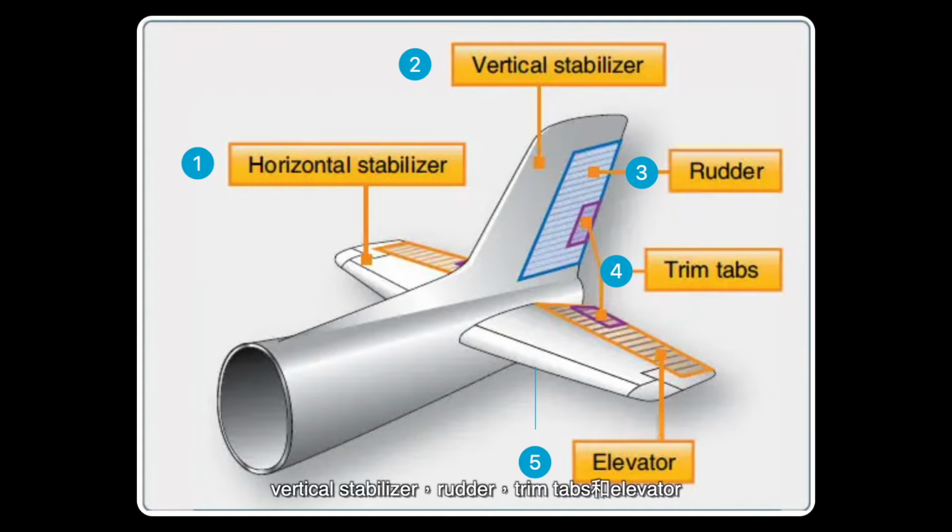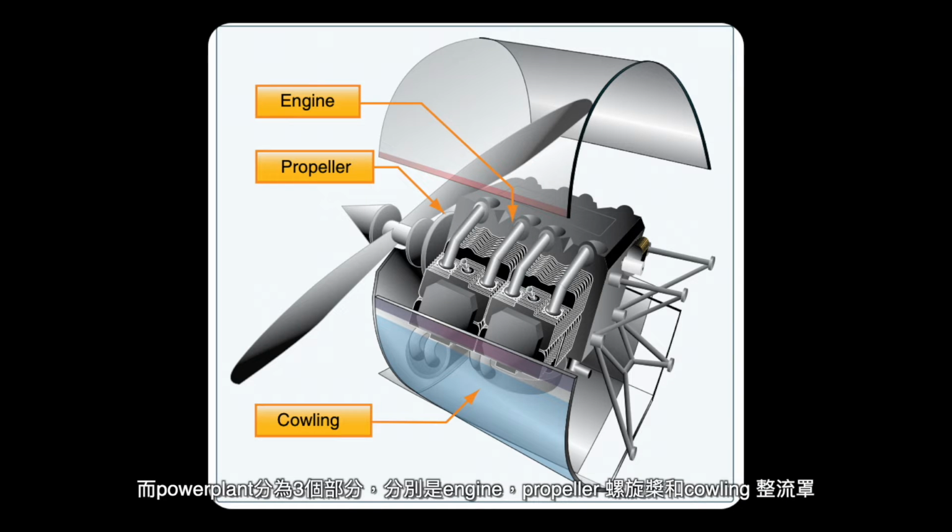啱啱所講嘅 empennage 又可以細分為5個部分，分別係 horizontal stabilizer、vertical stabilizer、rudder、trim tabs 同 elevator。horizontal stabilizer 同 vertical stabilizer 係固定唔會喐嘅，而剩低嘅 rudder、trim tabs 同 elevator，佢哋都唔係固定咗，佢哋係可以喐嚟喐去嘅。而 power plant 分為3個部分，分別係